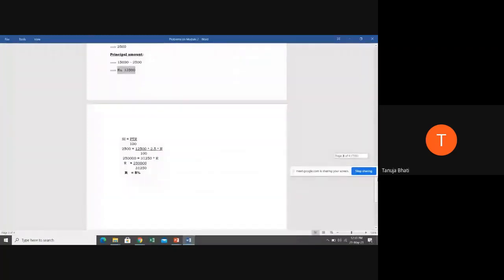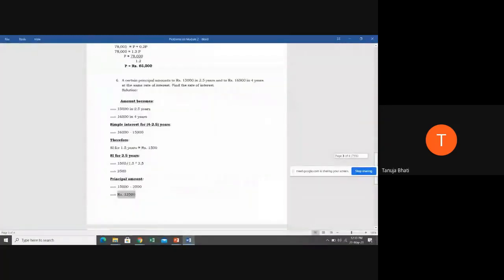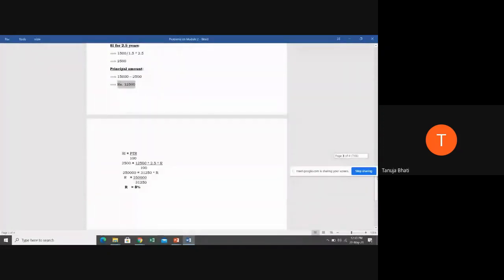So they are asking us to calculate the rate of interest. Now, let us substitute the entire findings in the formula of simple interest. Simple interest is PTR upon 100, where simple interest we got as 2,500, principal amount we got 12,500, years 2.5, into R divided by 100. When you solve this equation, you get the rate of interest as 8%. So did everyone understand this particular problem?